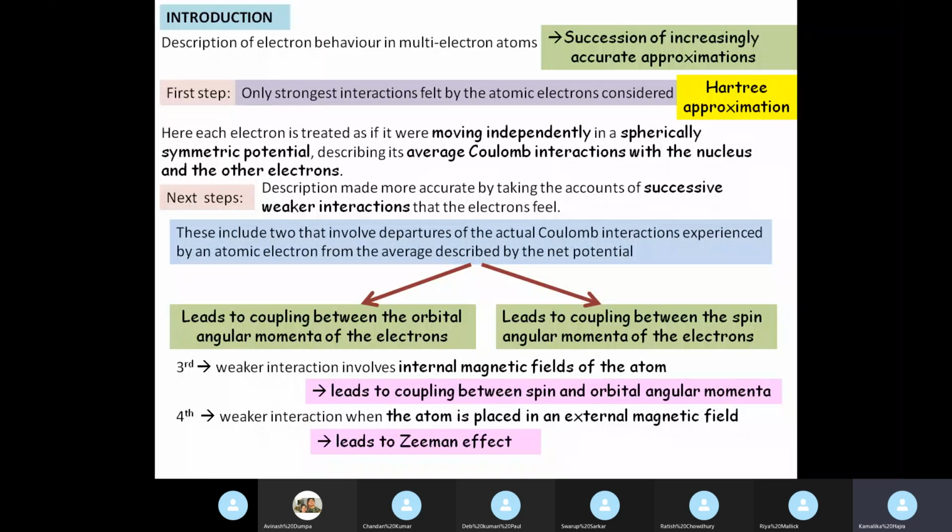Only when you have a fair idea of this can you really understand how the external field is affecting the electrons in the atom, so that we get to see an effect like the Zeeman effect. So there is no point in directly going to the Zeeman effect. It is better that we first have a clear idea of all this, so that when we ultimately do the Zeeman effect, we don't have any confusion.